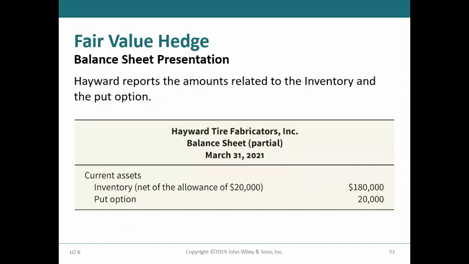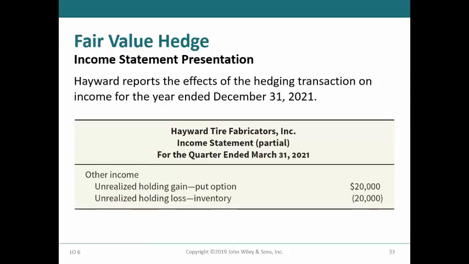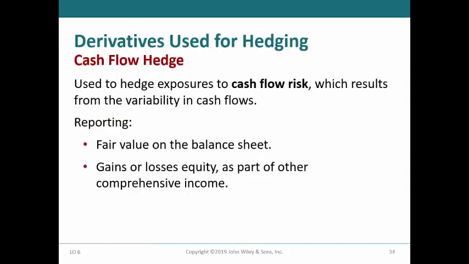The balance sheet would show the fair value of the tire inventory of $180,000 and the fair value of the put option of $20,000. The income statement would include the unrealized holding gain on the put option of $20,000 and the unrealized holding loss on the inventory of $20,000. Thus, the purchase of the put option was successful in hedging the decline in the value of the tire inventory.